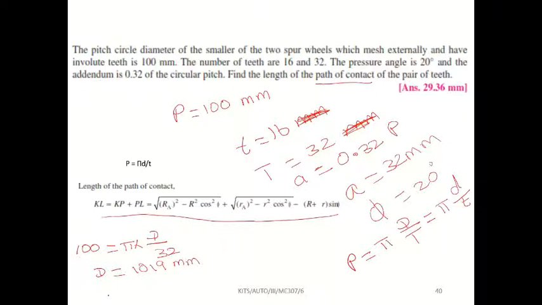So capital R will be 1019 divided by 2, which is 509.